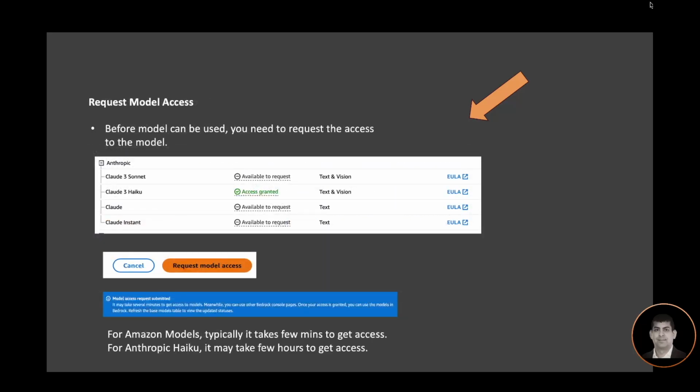First, we need to request access to the model. Before any model can be used, you need to request access to the model. For Amazon models, it typically takes a few minutes to get access. For Anthropic Haiku, it may take a few hours to get access.